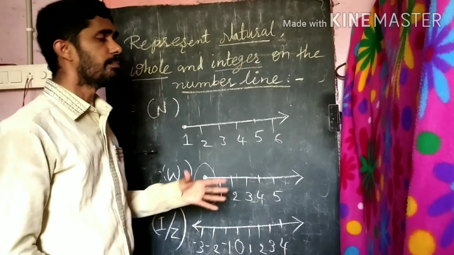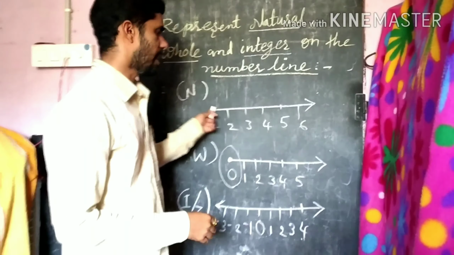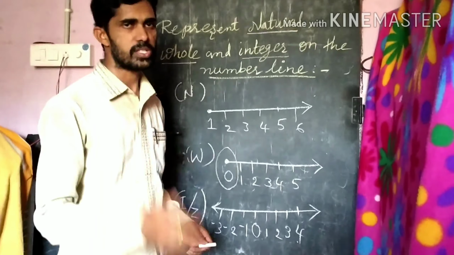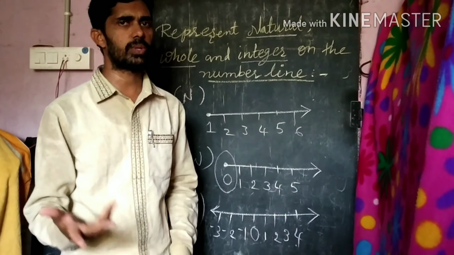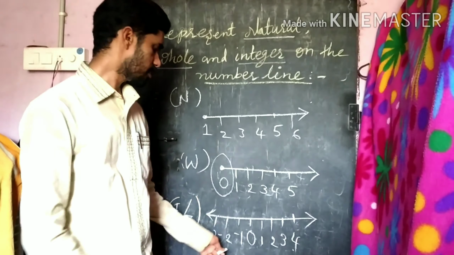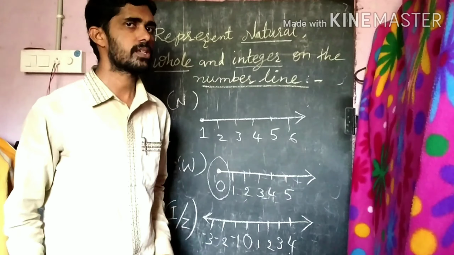In this too, many questions are available. We make many, because it is such a simple topic. Natural numbers mean counting numbers, whole numbers mean the counting numbers including 0, and integers mean positive and negative numbers including 0. This is how we show them on the number line. I hope you understood very well. Very clever. Please keep it in your mind.